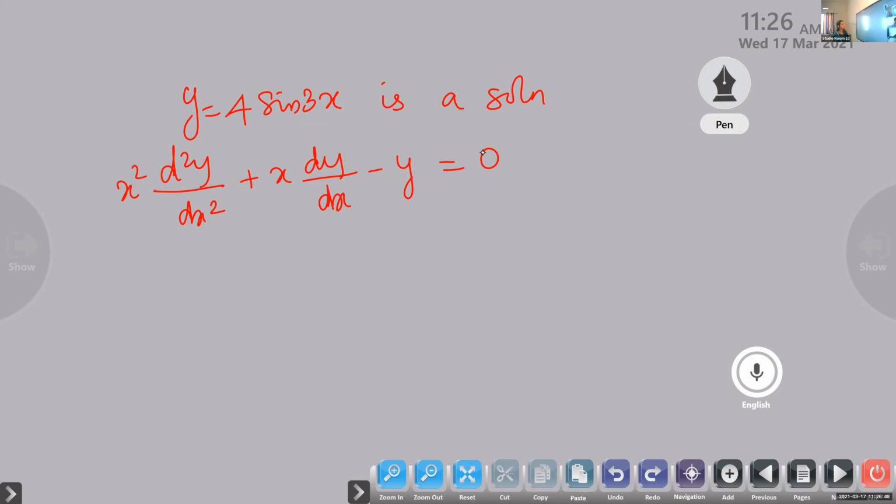So how to check this? Is it a solution or not? How will you check this one? Y is 4 sine 3x, isn't it? Y is equal to 4 sine 3x. Then find the first derivative. Yes, you find out the derivatives. Okay, Aishwarya.